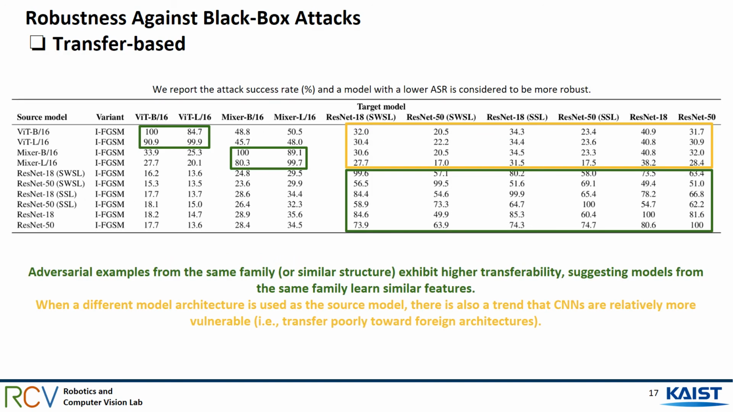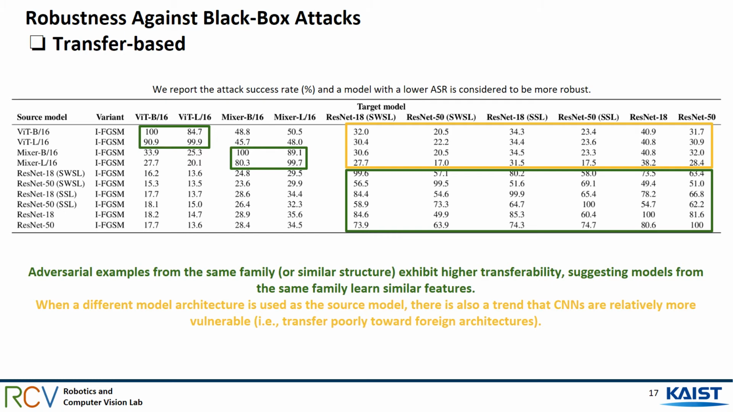Here we report the attack success rate under a transfer-based black box attack, which exploits the transferable property of adversarial examples. That is, the adversarial examples generated on a source model are transferred to another unseen target model. For the source model, we deploy the iterative FGSM attack and evaluate the transferability on the target model.